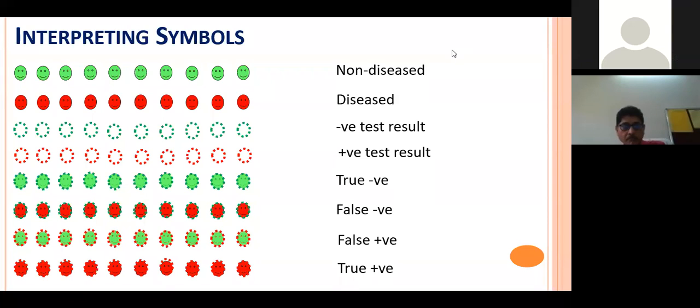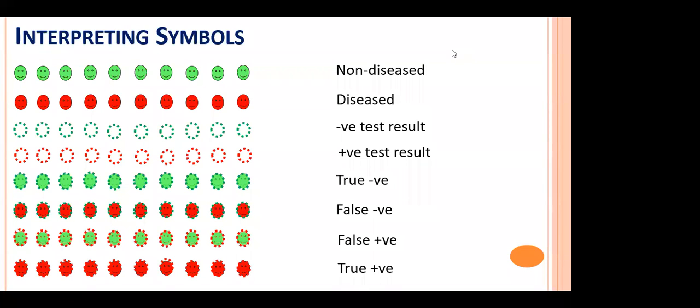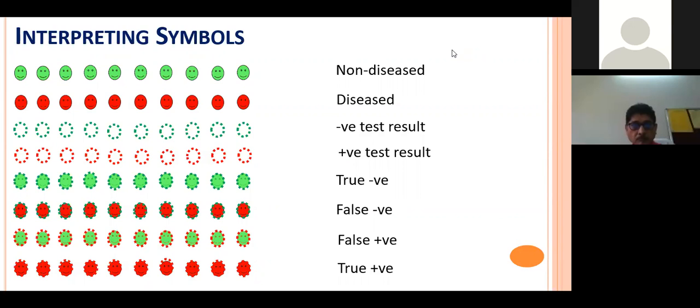Similarly, the false positive. The person here is healthy in reality, but we do not know the reality. We ran a diagnostic test and we declared the person as diseased. Look at the stigma and the tension which a person must undergo. Let us say you declare somebody has cancer when the person doesn't have cancer, or you declare that you are HIV positive when the person is not HIV positive in reality. That is the problem we are suffering from, and that is why we want to keep people either in the true negative zone or in the true positive zone.